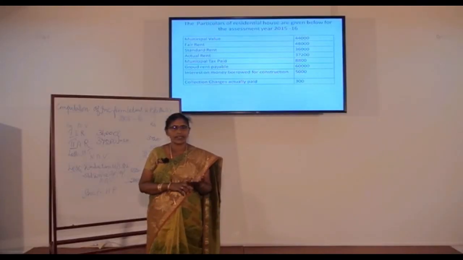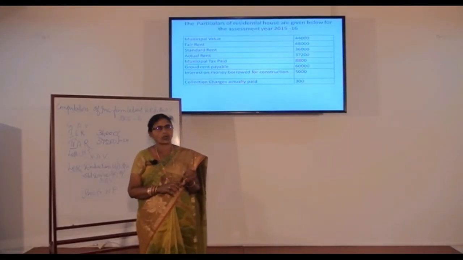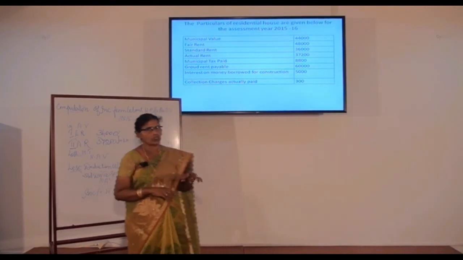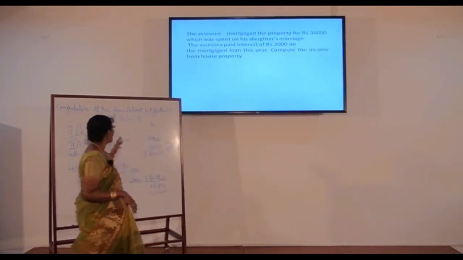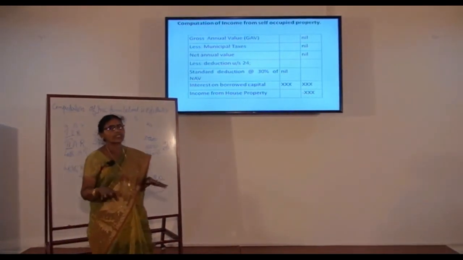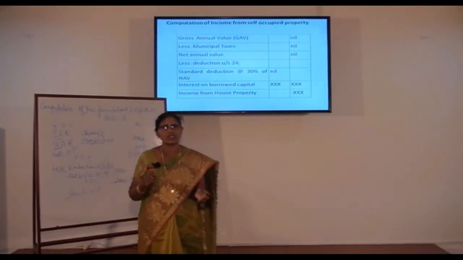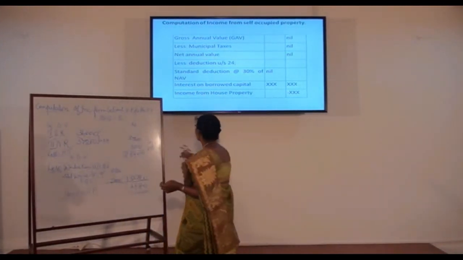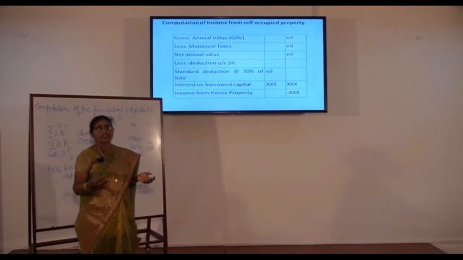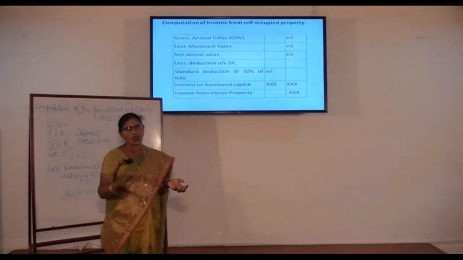As I already said, income from house property can be calculated for let out house property and for self-occupied house. So far we have discussed income from let out house property. Now we are going to see the specimen of income from self-occupied property. For self-occupied property, the assessee himself occupies the house.